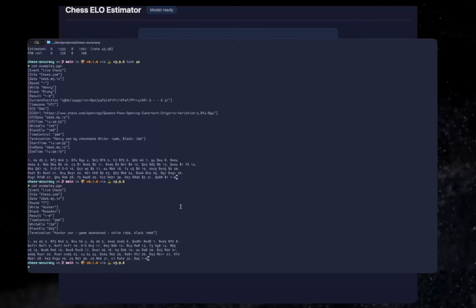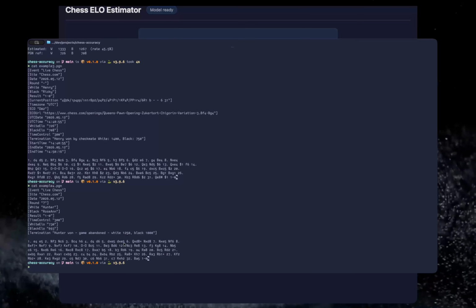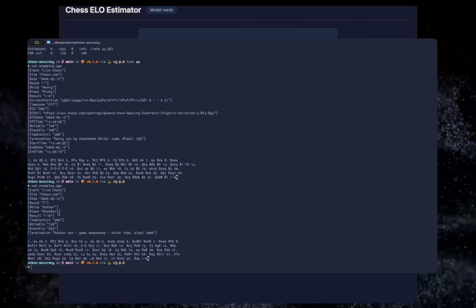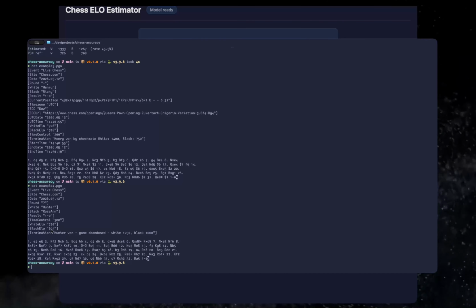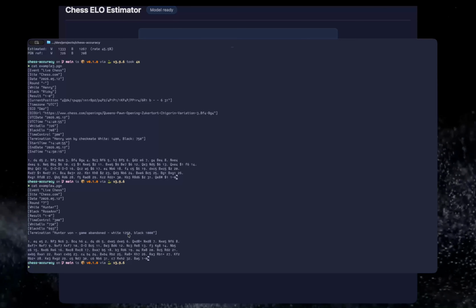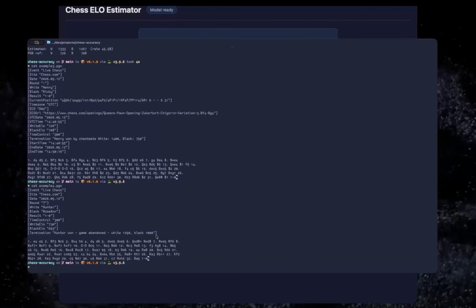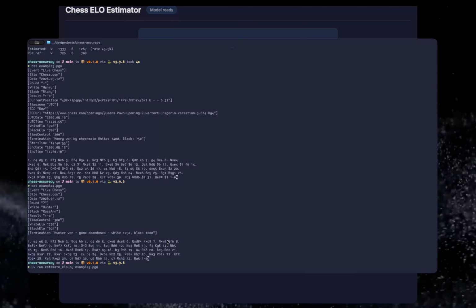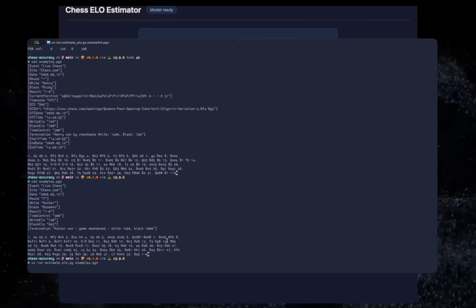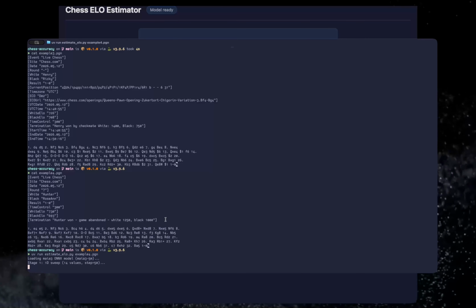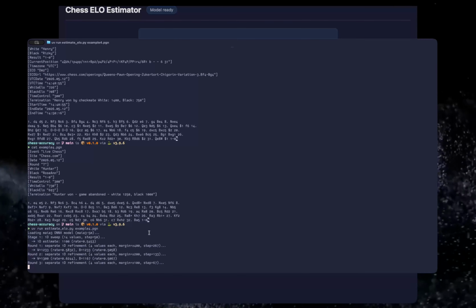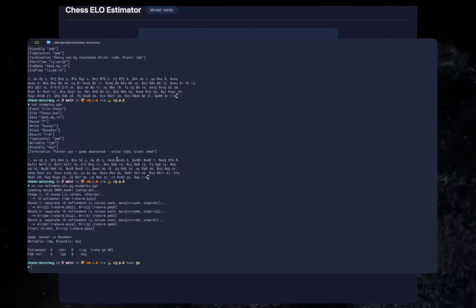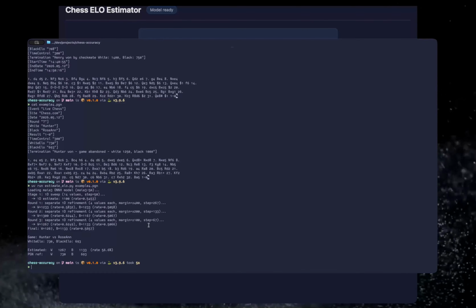I'll just show you one more example. So for example 4, we have the actual ELO to be 730 and 690, and then chess.com estimation is 1,250 and 1,000. And if I run the estimate ELO for example 4, it will come up with scores which are very similar, or at least closer than the other ones.